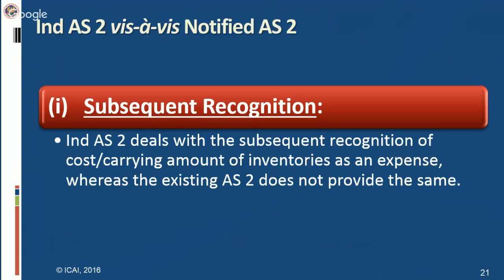Here, what is subsequent recognition? Suppose on initial recognition, you valued the inventory at cost. In a later period, on the reporting date, when you have to value that inventory, what we do is take cost or net realizable value, whichever is less, as the value of inventory.